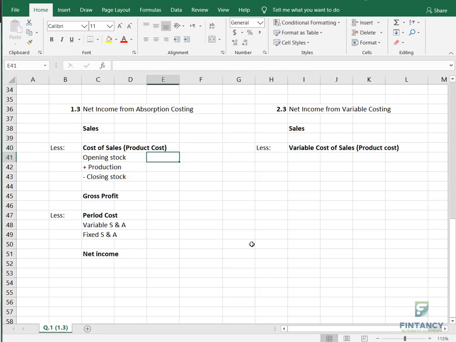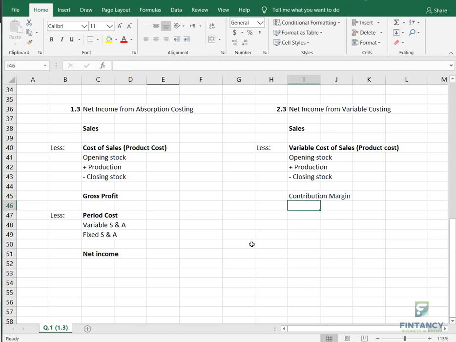So what? Same formula: opening stock, add production, less closing stock. Then we don't call it gross profit. What do we call it? Contribution margin. Okay, what do we call it? Contribution margin.